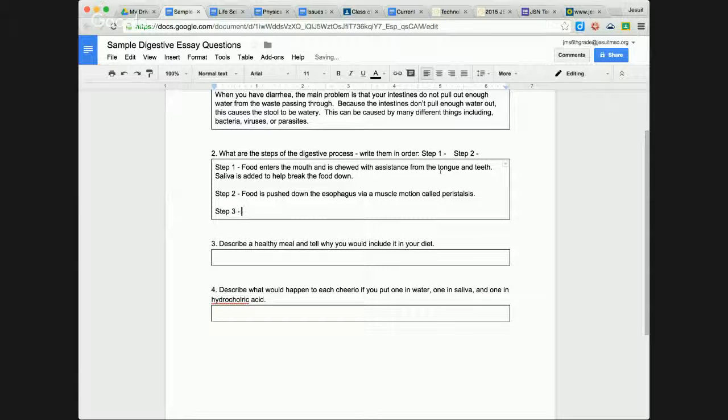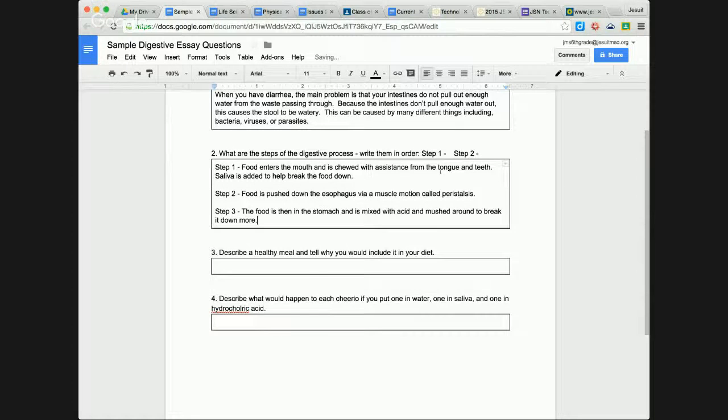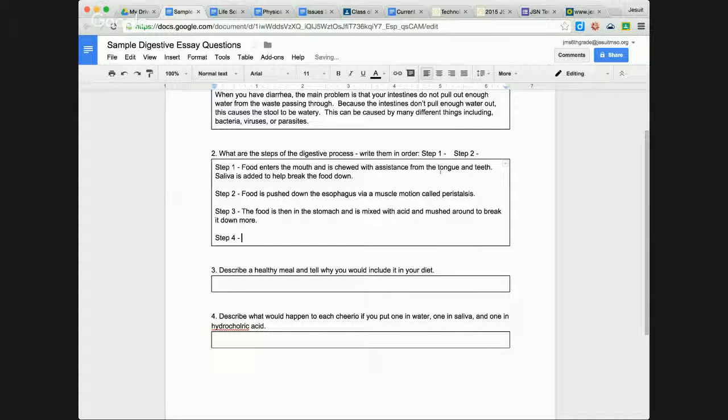All right, so then step 3. Food is now in the stomach. The food is then in the stomach and is mixed with acid and mushed around, I guess you could say. It's kind of a simple word to describe it, but mushed around to break it down more. Step 4, the food moves through the small intestine where 90% of nutrients are absorbed.